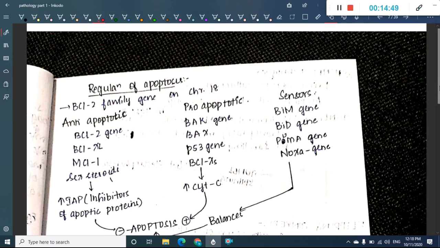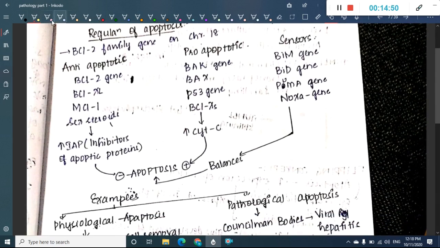Then we have regulation of apoptosis. The BCL2 family genes, with BCL2 on chromosome 18, are responsible for regulating apoptosis. In this we have three important things: anti-apoptotic proteins, pro-apoptotic proteins, and sensors.